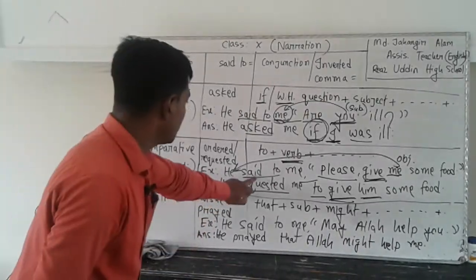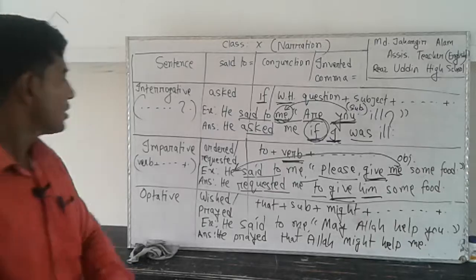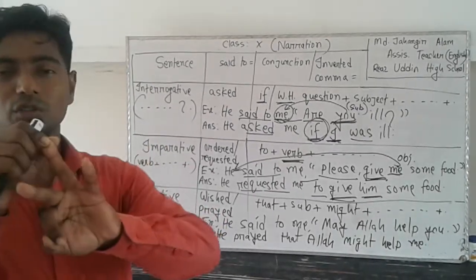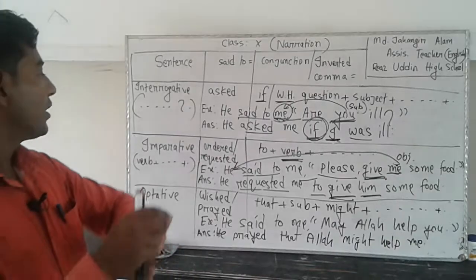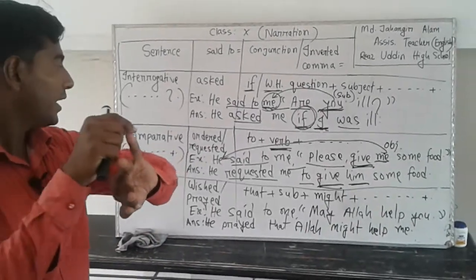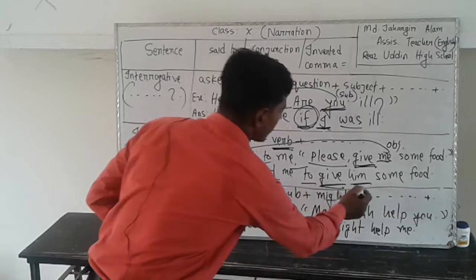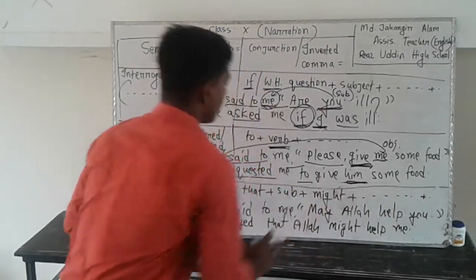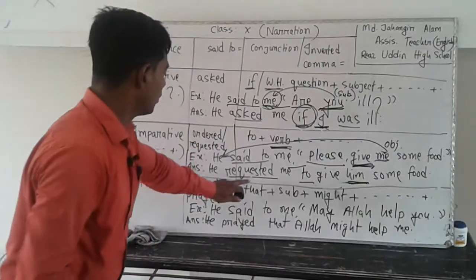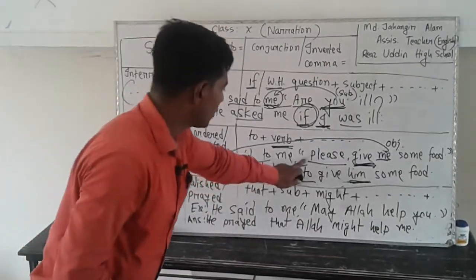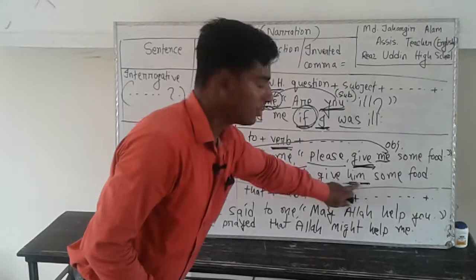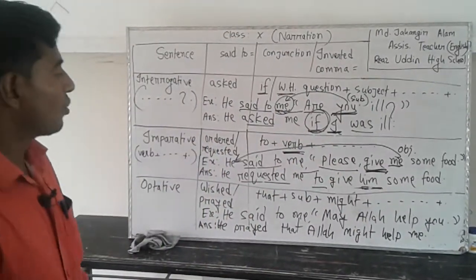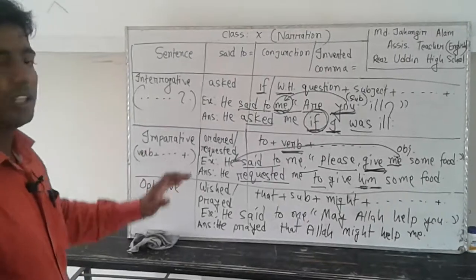Like this: said to equal to requested, inverted comma equal to, and then person. So how many chains here? Three. Said to, inverted comma, and person. These three chains, if you are able to complete them, your sentence will be done.